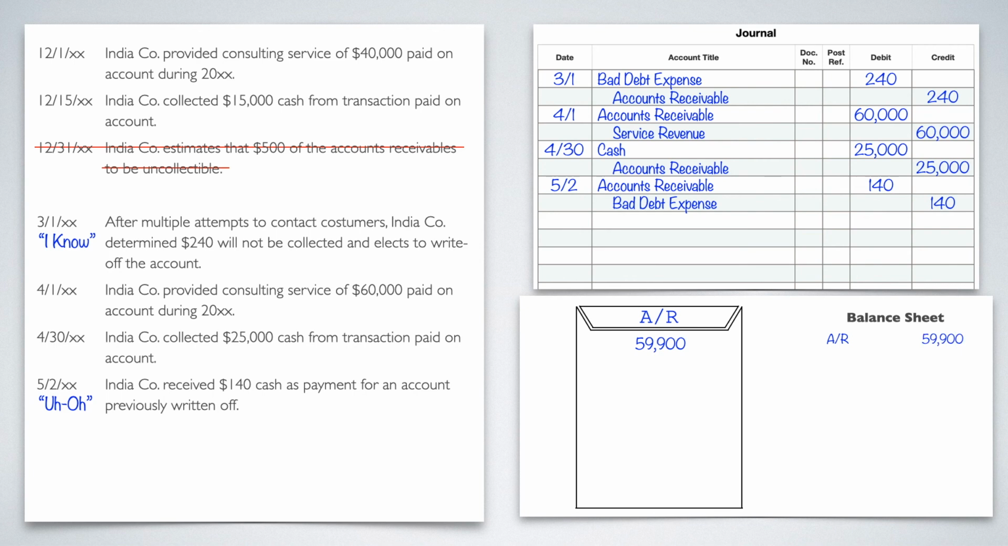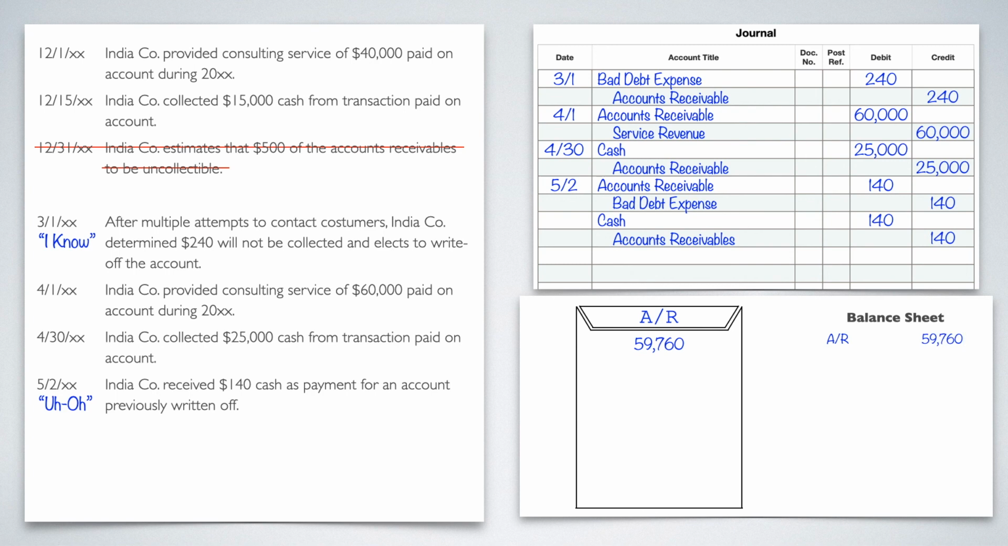Now that we have everything back on the books, now we can take it off correctly because they paid for it in cash. So we would say cash would be our debit for 140, and then AR would be our credit for 140. So we'll take it off of the AR. That leaves me with 59,760, and then on our balance sheet 59,760.